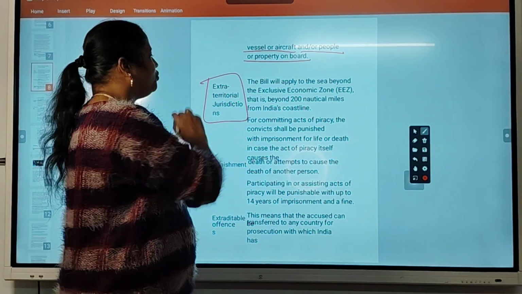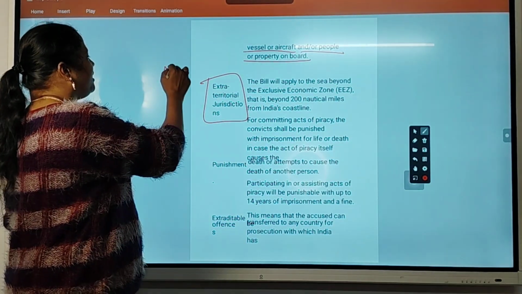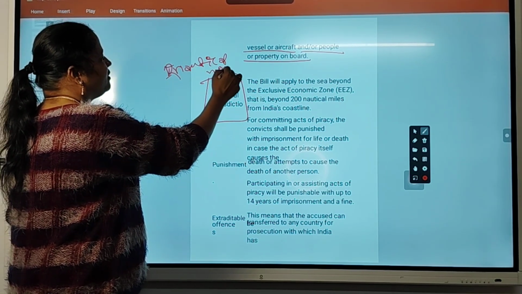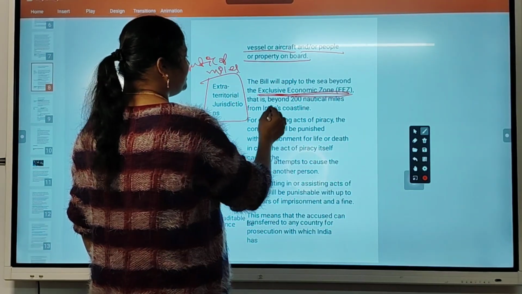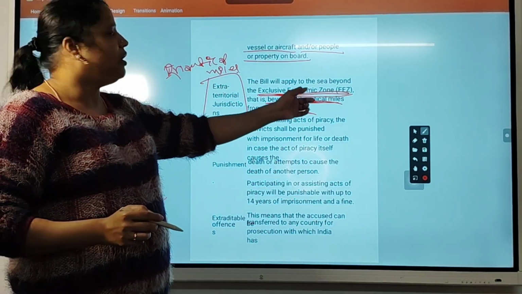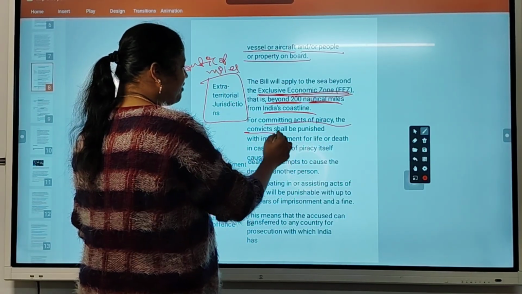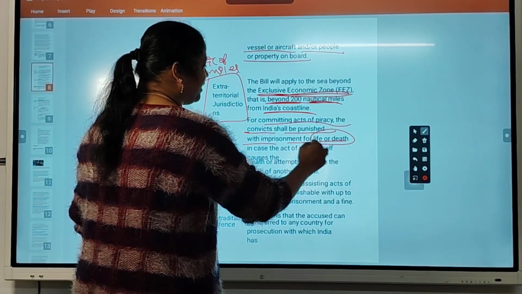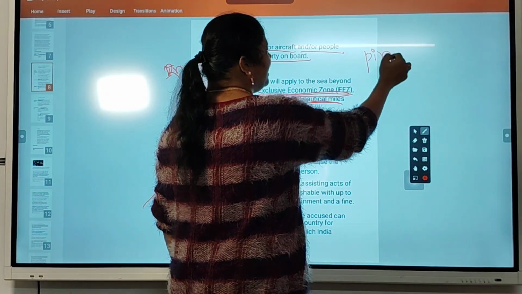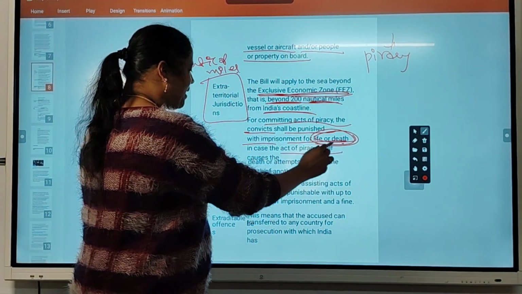So, extraterritorial jurisdiction. The bill also mentions extraterritorial jurisdiction apart from 12 nautical miles. Beyond that is called the EEZ, exclusive economic zone. This extends up to 200 nautical miles from the Indian coastline. So entering this exclusive economic zone is also a crime. Okay, for committing an act of piracy, the convict shall be punished with imprisonment for life or death. So if anyone commits piracy in Indian waters, then they will get a life sentence or death sentence in case of the act of piracy itself.